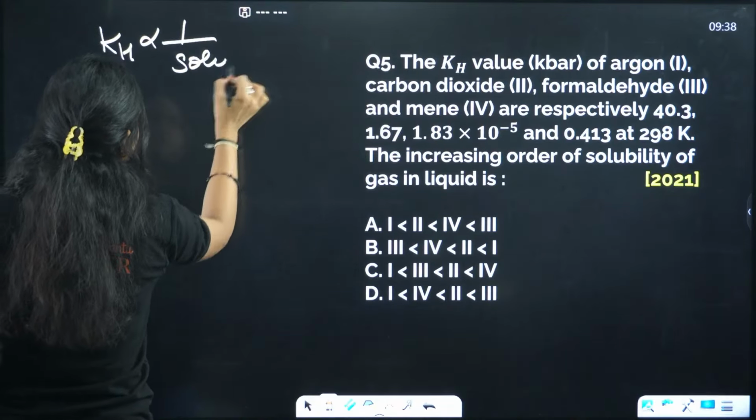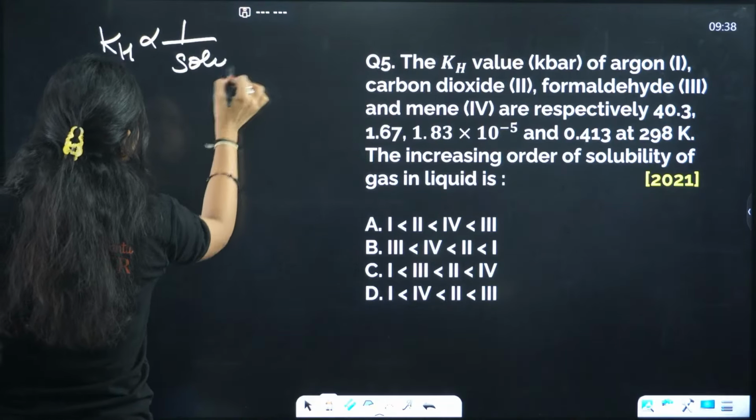If solubility is increasing, that means the temperature is decreasing. Clear? So one thing is clear, which has decrease in T. So it will be either option A or option B.